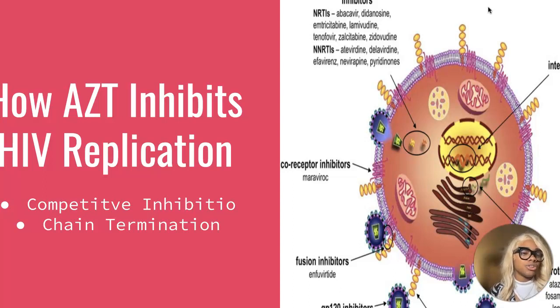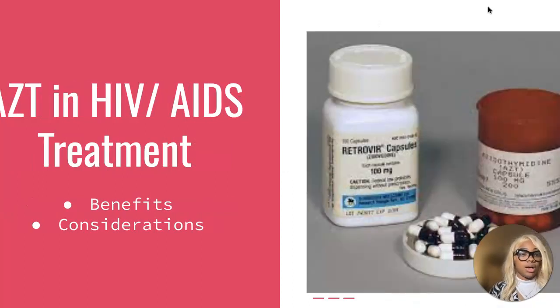Once AZT is integrated, its absence of a crucial 3' OH group prevents the addition of the next nucleotide, bringing about premature termination of the viral DNA chain. This double-pronged approach disrupts the continuity of viral DNA synthesis, showcasing AZT's efficacy in hindering the progression of HIV. The competitive nature and chain termination mechanism make AZT a potent weapon in the ongoing battle against HIV/AIDS.